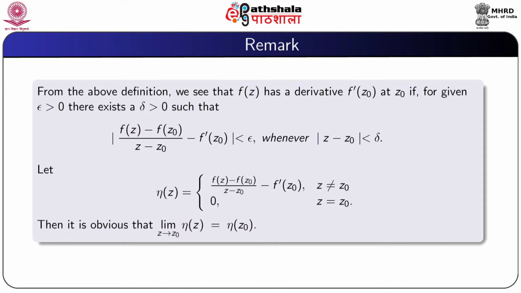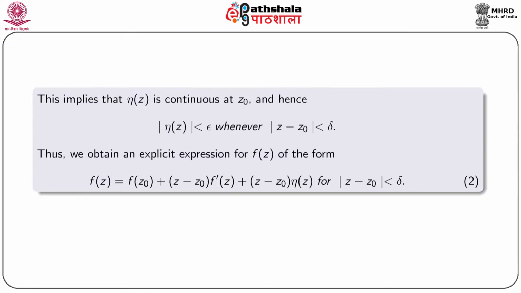Then it is obvious that the limit as z tends to z0 of eta z is equal to eta z0. This implies that eta z is continuous at z0 and hence modulus eta z is less than epsilon whenever modulus z minus z0 is less than delta.